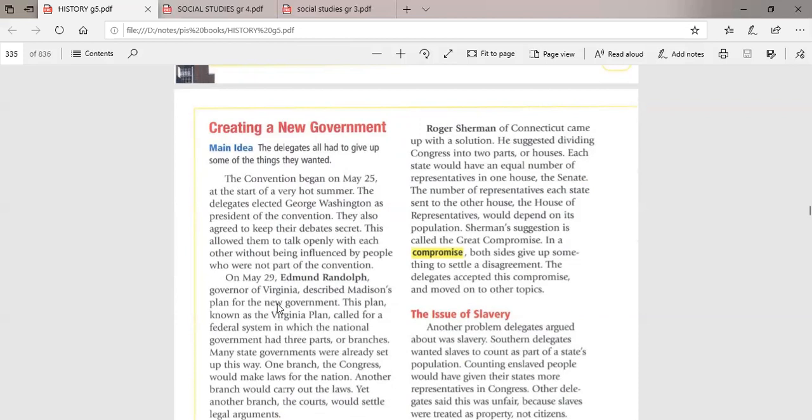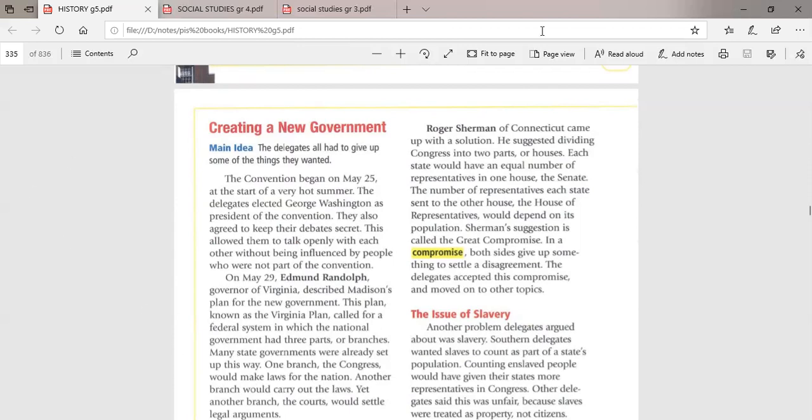In the Virginia Plan, the delegates declared that America is a federal system with a national government. This national government has three branches: the Congress, the President, and the Court.